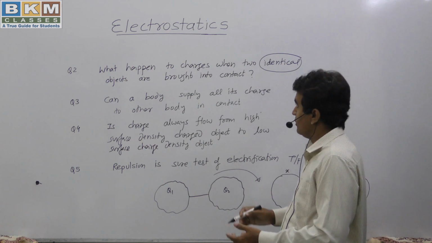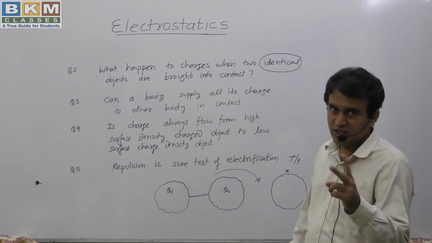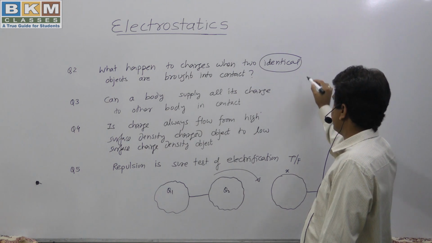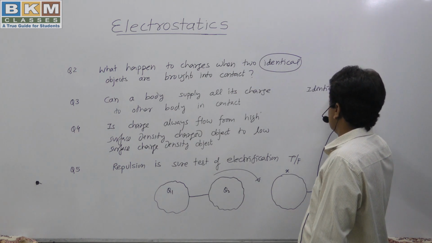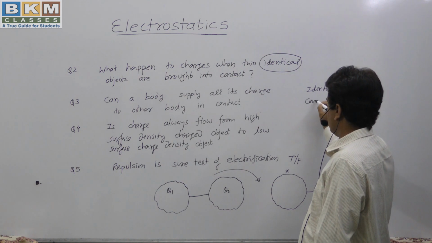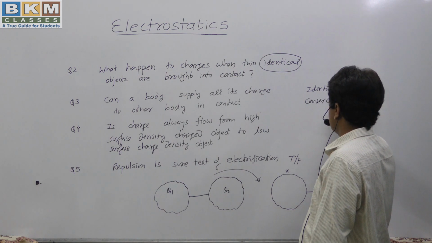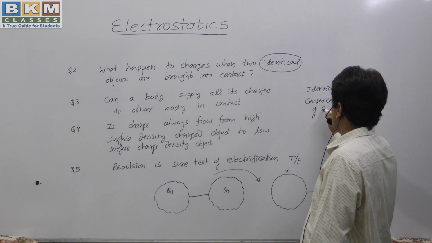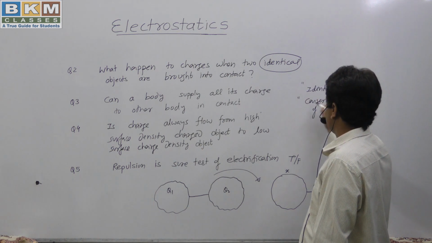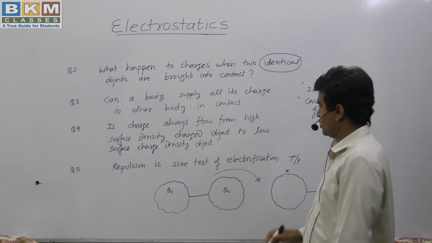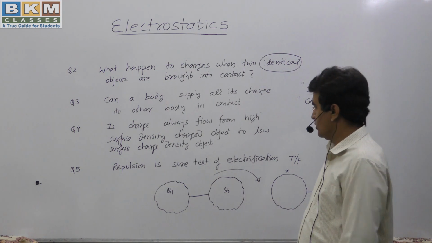So we have two statements which are helping us: one is identical, and the other is conservation of charge. These two, identical and conservation of charge, will help us solve question number 2.